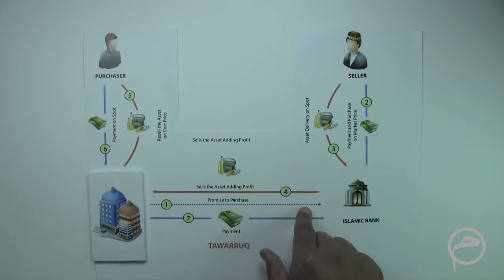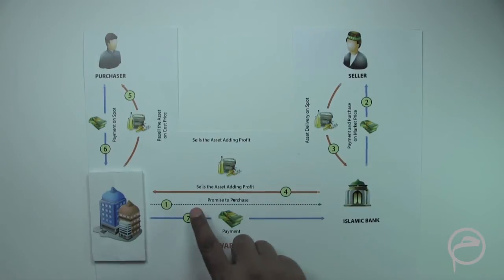Some institutions require this and some institutions do not require this, but generally there is this promise to purchase in this structure.